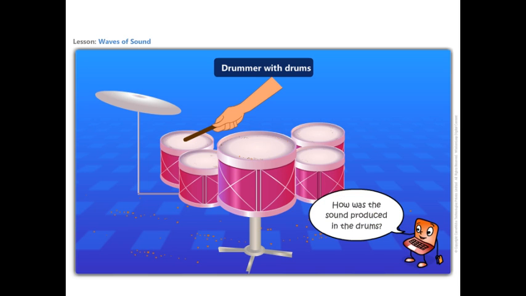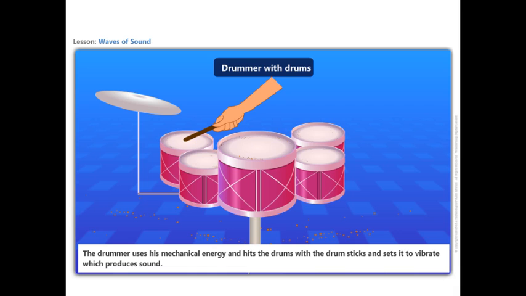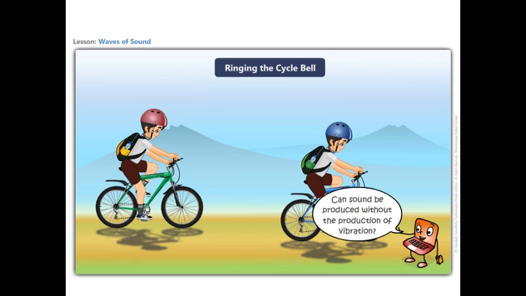How was the sound produced in the drums? The drummer uses his mechanical energy and hits the drums with the drum sticks and sets it to vibrate, which produces sound. Can sound be produced without the production of vibration?